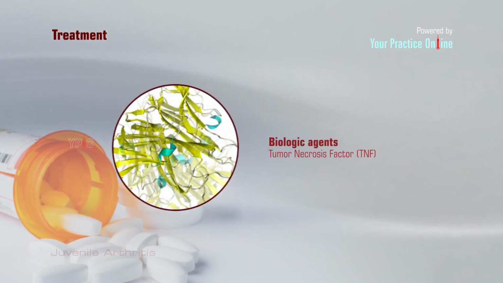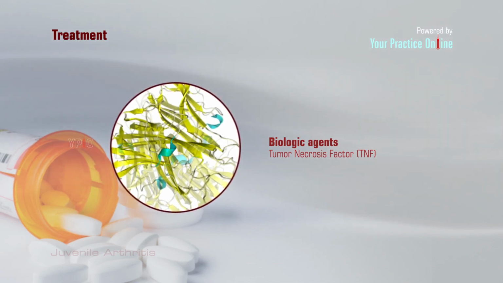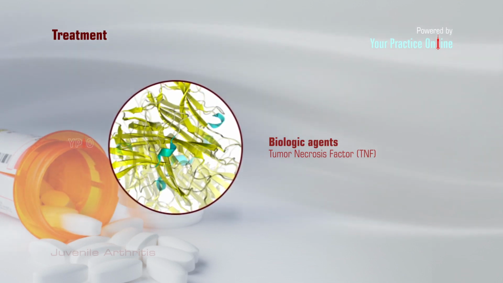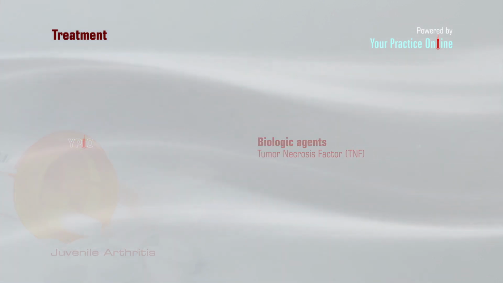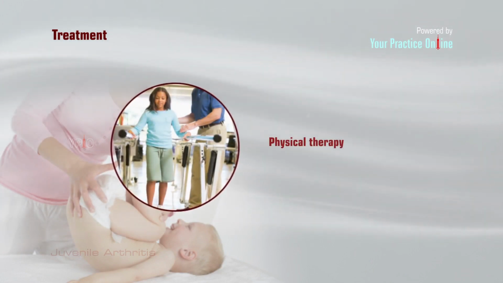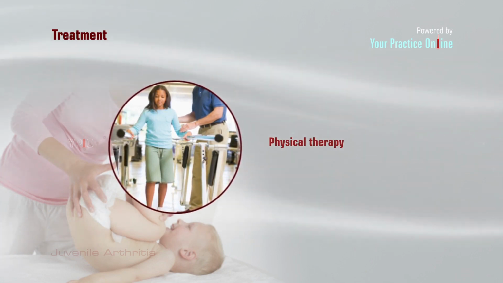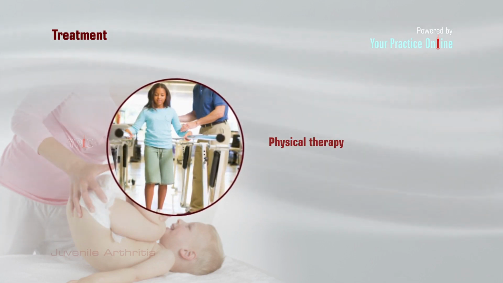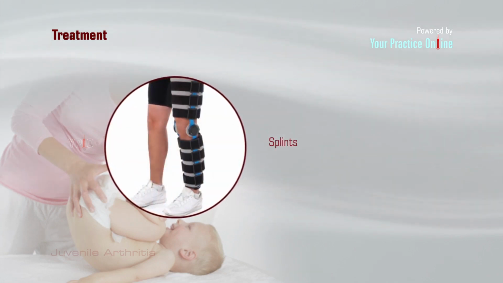Biologic agents or biologic response modifiers. These medications act by blocking the tumor necrosis factor, TNF, that causes inflammation. Physical therapy. Physical therapy programs involve a regular schedule of exercises added to your child's treatment plan. Physical therapy helps to improve muscle tone and recover the motion of the joints. The use of splints may be recommended to guide normal growth of the bone and joints.